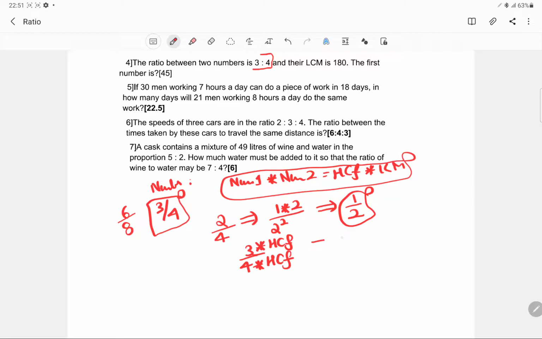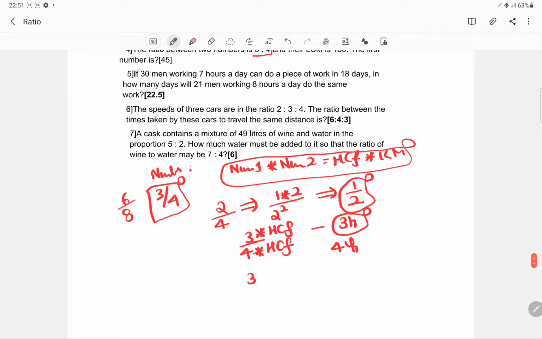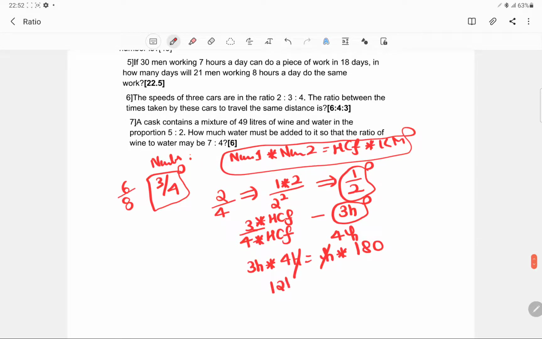So if the HCF is H, the first number was 3H and the second number was 4H. And if this is 3H, this is 4H, and the HCF is always H and the LCM is 180, then this will be 12H equals 180 and H is nothing but 15.